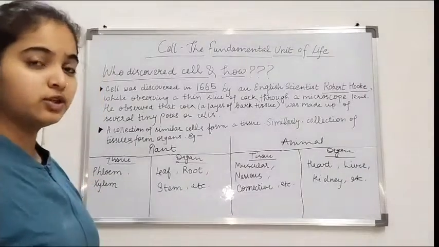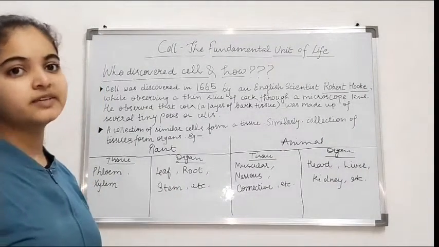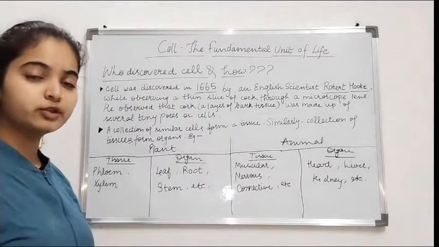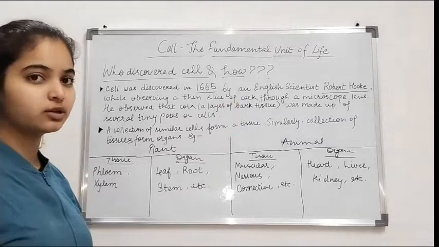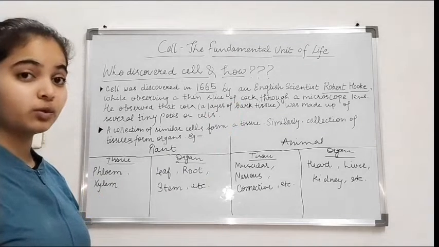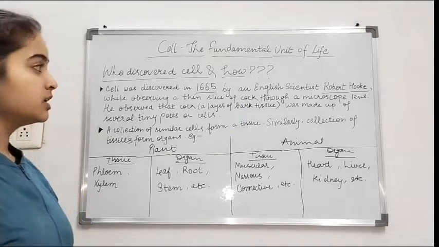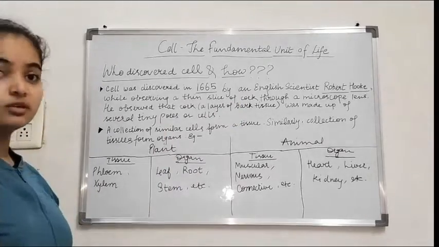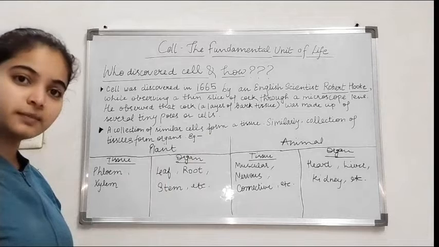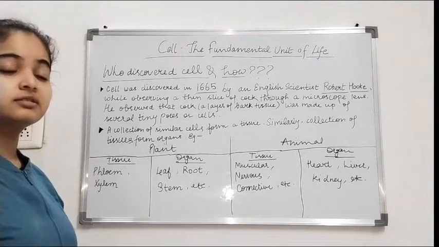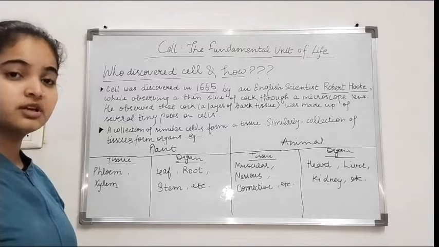So first of all, I will tell you about the discovery of cell. Cell was discovered in year 1665 by an English scientist, Robert Hooke. Do not get confused between this scientist named Robert Hooke and Robert Brown. Cell was discovered by Robert Hooke, not Robert Brown. Nucleus was discovered by Robert Brown. He was observing a thin slice of cork. Cork is a type of bark tissue. During his observation, he discovered that the slice of cork was made up of tiny pores, which he named